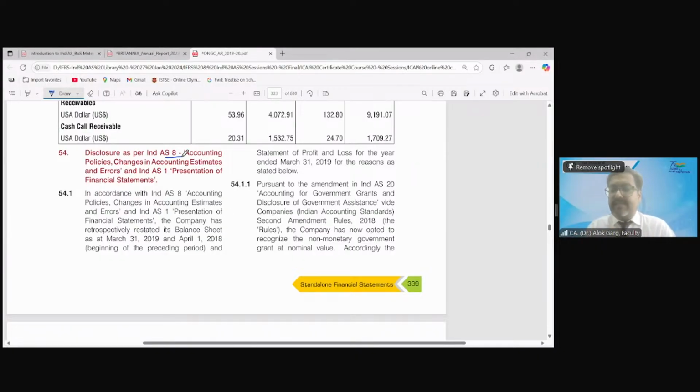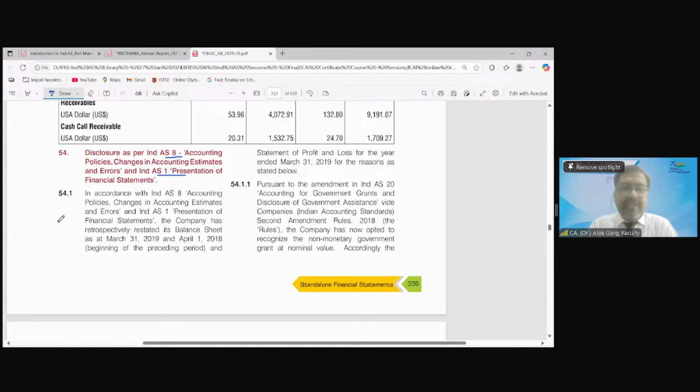Disclosure as per Ind AS 8. Accounting policies, changes in accounting policies, changes in accounting estimate and correction of errors, right? Disclosure as per Ind AS 8 and Ind AS 1. Okay. I haven't taught you Ind AS 8 yet, मैंने आपको अभी तक Ind AS 8 नहीं पढ़ाया, but the same concept is there in Ind AS 8 also, right? So when I teach you Ind AS 8, that will be a revision of Ind AS 1.